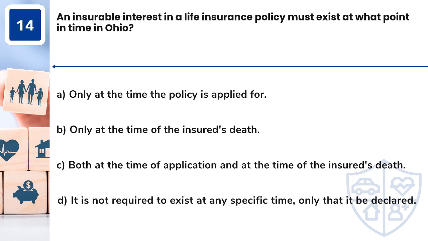Question 14. An insurable interest in a life insurance policy must exist at what point in time in Ohio? A. Only at the time the policy is applied for. B. Only at the time of the insured's death. C. Both at the time of application and at the time of the insured's death. D. It is not required to exist at any specific time, only that it be declared.